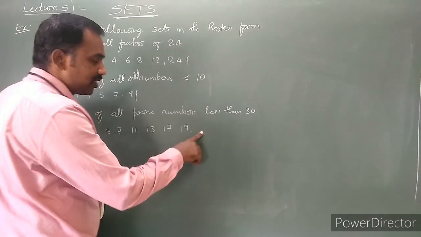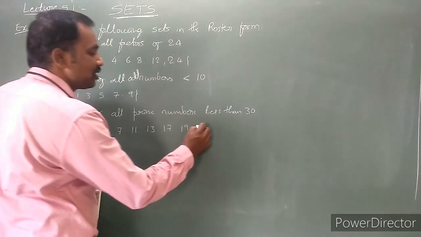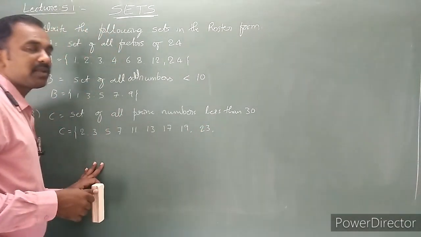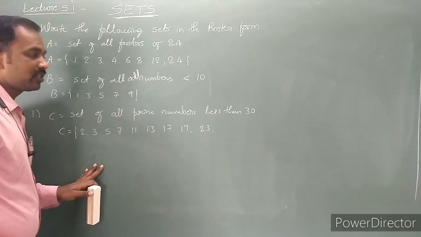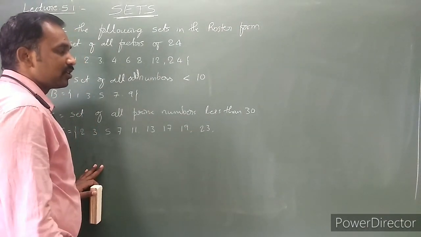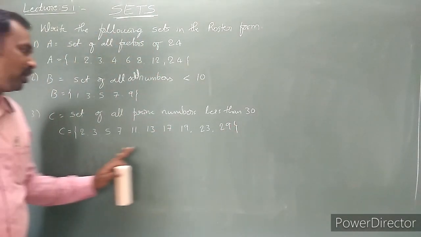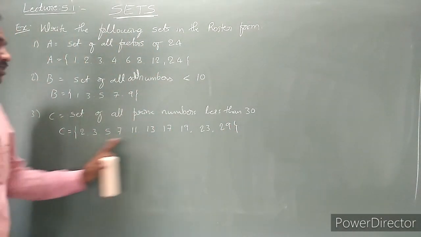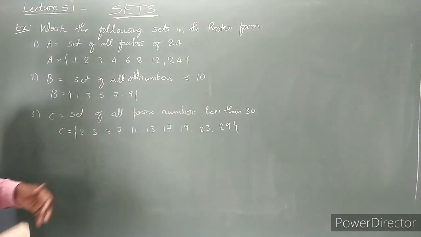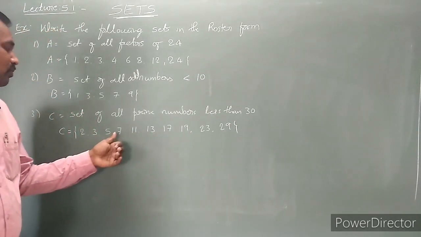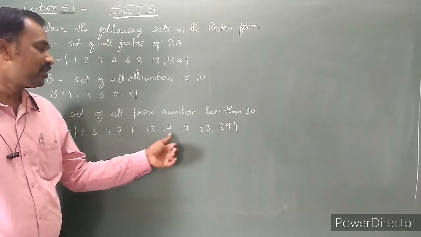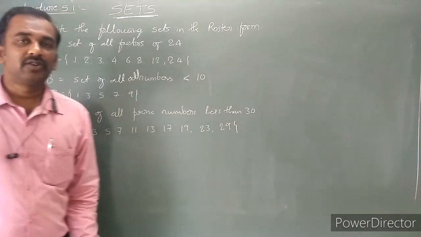Next, 21 is not a prime number. 23, yes. Next, 25 is not, 27 is not. 29, yes. So the prime numbers less than 30 are 2, 3, 5, 7, 11, 13, 17, 19, 23 and 29.